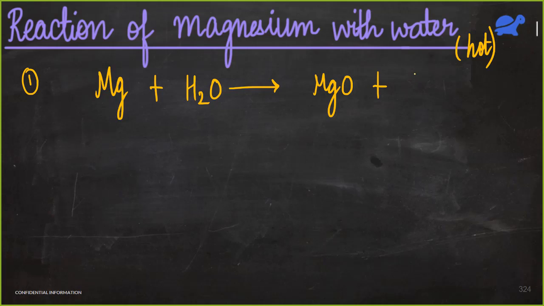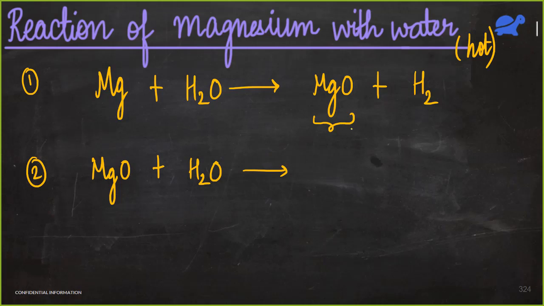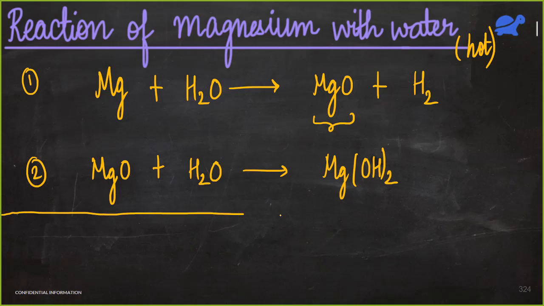Along with MgO, it will also give me hydrogen gas. Fine. And this MgO is soluble in water. So we'll get MgO. Okay. It is going to react with water and it will give me magnesium hydroxide. What is the formula of magnesium hydroxide? Yeah, it is Mg(OH)2. So we'll now add these two, simple addition. What is the final equation?